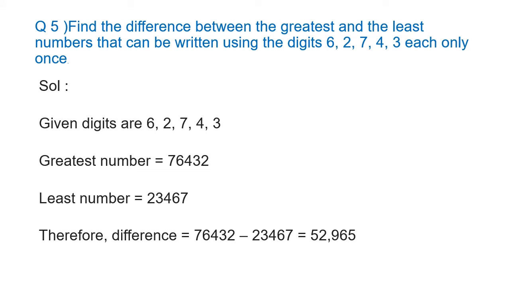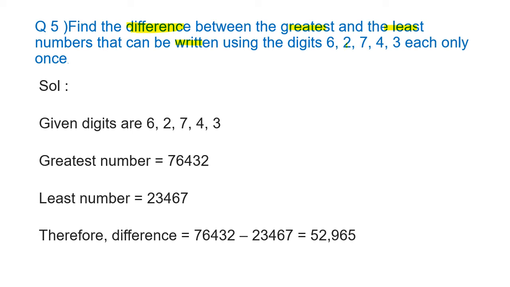Question number 5 says, find the difference between the greatest and the least number that can be written using the digits. That means you have to do the subtraction. Using these 5 digits, you have to form the greatest number and the least number. For the greatest number, you arrange the digits in descending order.